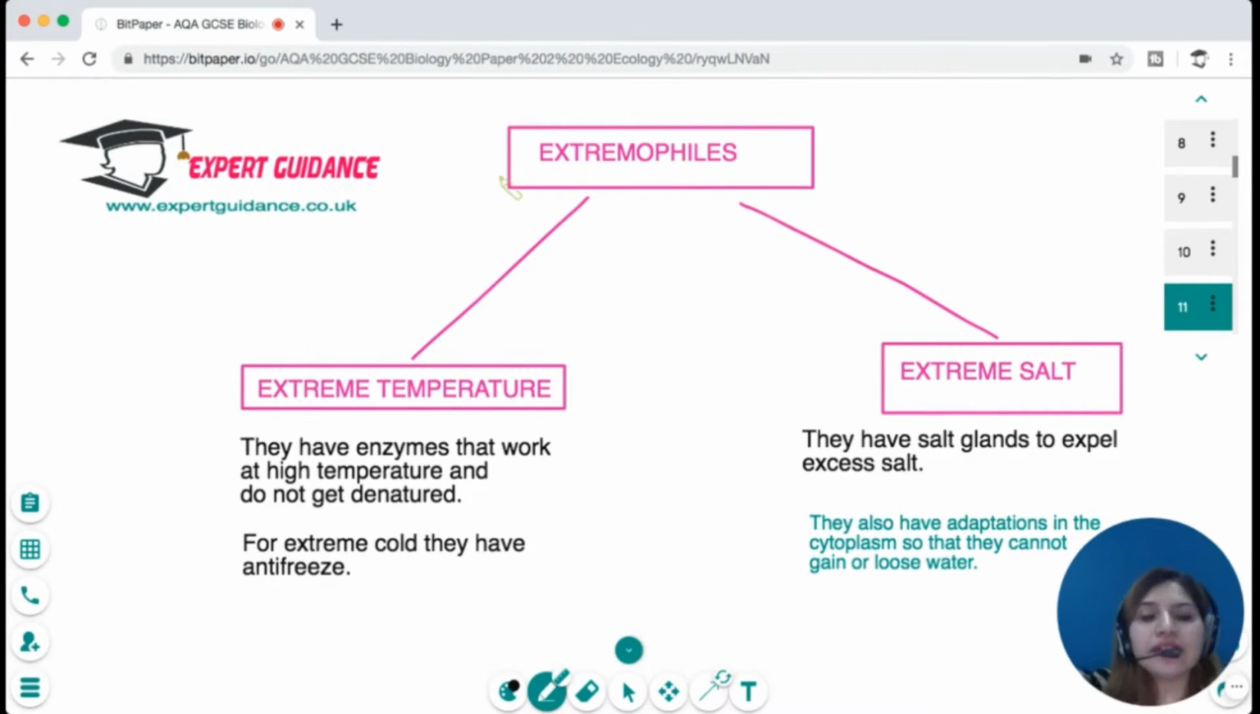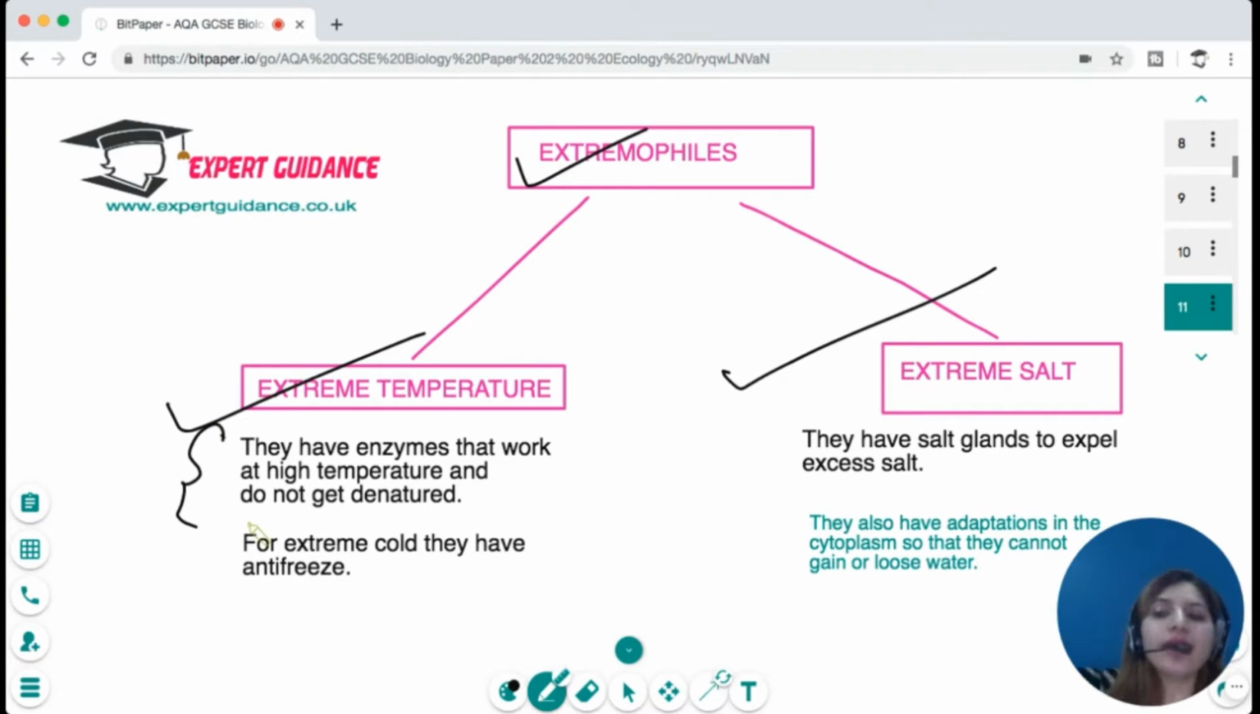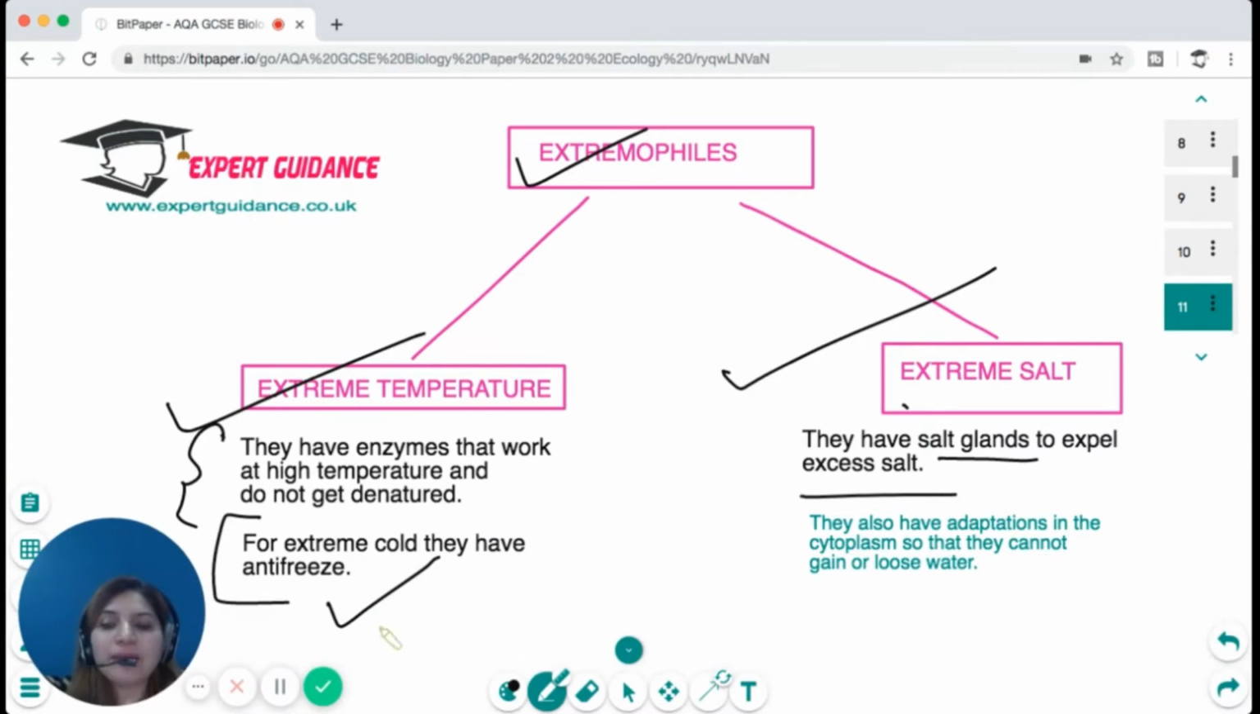Okay, then there are certain organisms which live in extreme temperature or extreme salt. These are extremophiles. The ones that live in very hot conditions have enzymes that work at high temperature. They have a high temperature optimum and do not get denatured. For extreme cold, they have antifreeze in their cells. For extreme salt, they have salt glands to expel excess salt, and they also have adaptations in the cytoplasm so that they do not gain or lose water in response to salt.